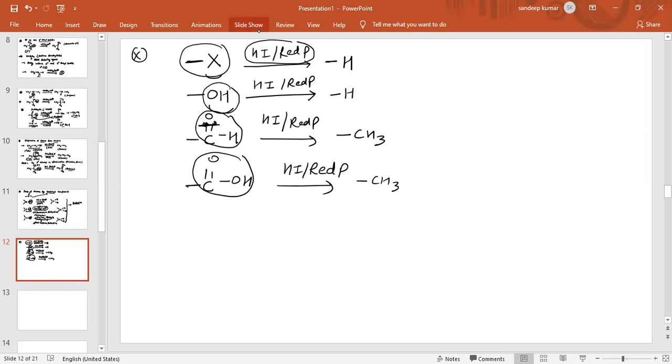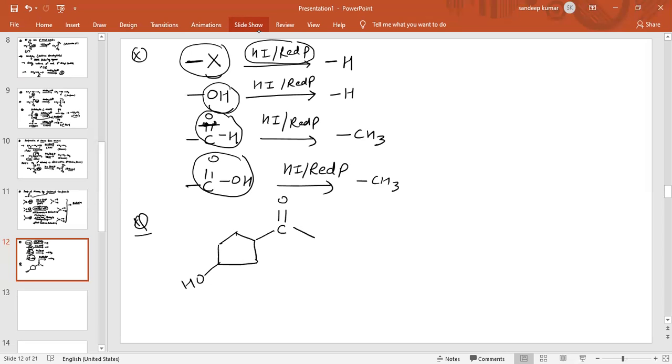Now see, the next question is a very interesting question, and this question has been asked in IIT JEE and also in NEET. See the question. The compound is given in this way. This is cyclopentane, and at this position one OH group is present, and at this position one carbonyl group is present. In this way this compound is given.